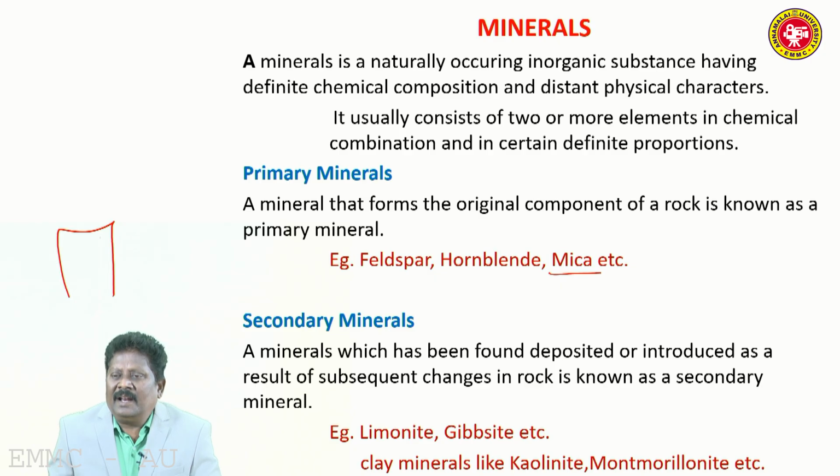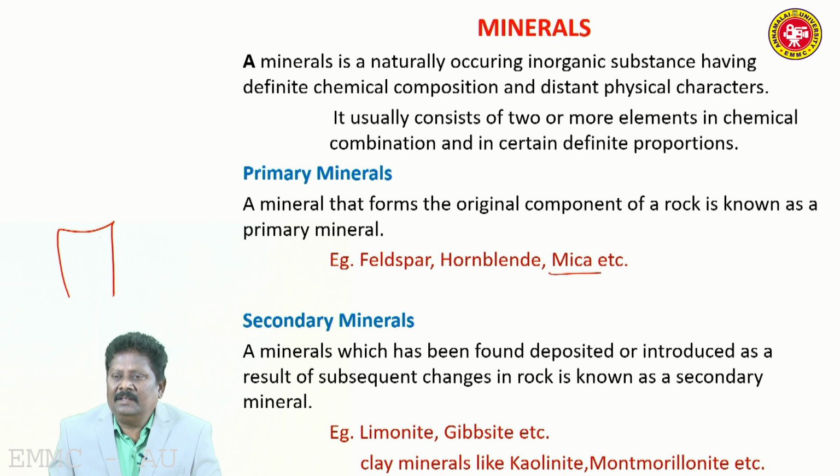We can classify minerals as primary mineral, secondary mineral, accessory minerals, etc. First we will see about primary mineral. Primary, in the sense, first. These are the minerals which were first formed when the molten magma solidified, or in other words, it is the original component of a rock. Those minerals which form the original component of a rock are known as primary minerals. Examples for primary minerals are quartz, feldspar, hornblende, mica, etc.